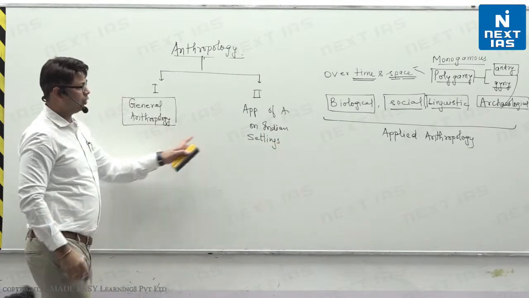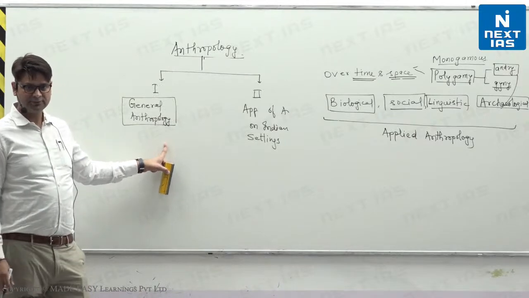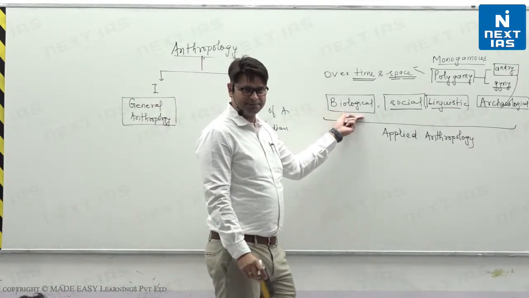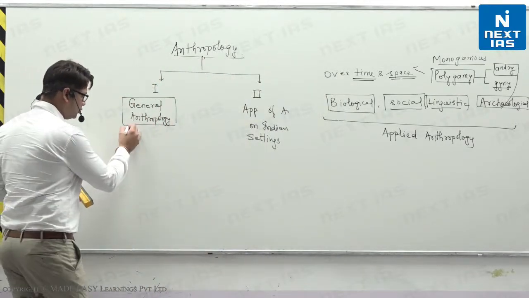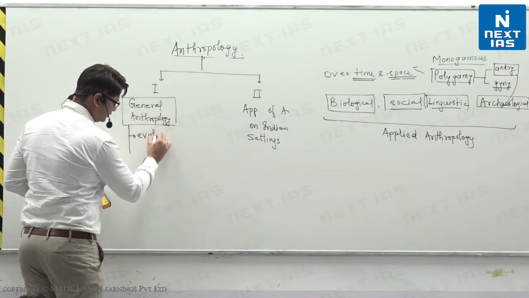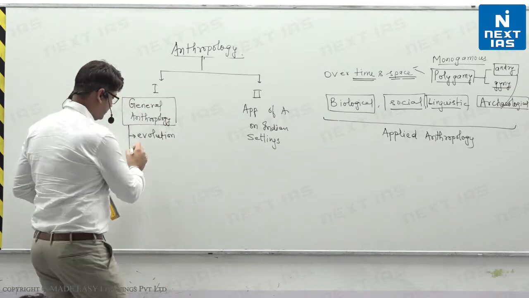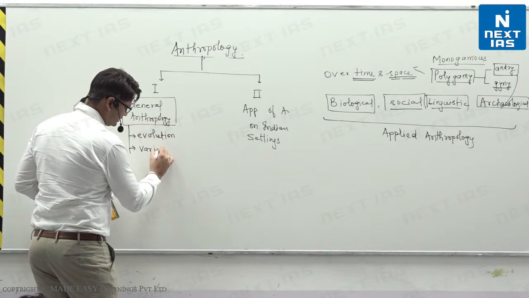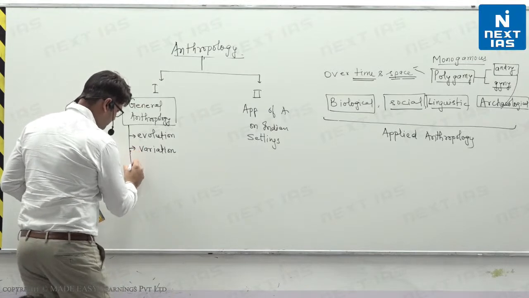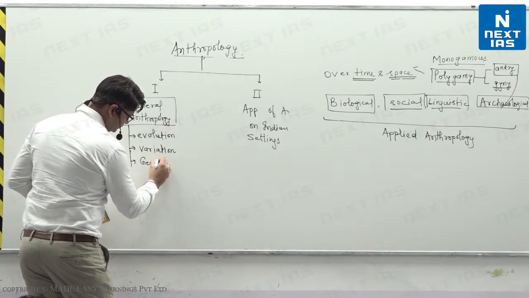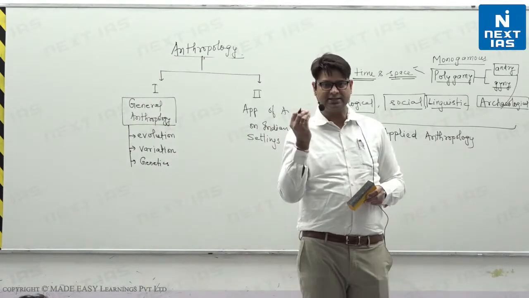General anthropology means all these 5 sub-branches we are going to study here, right? We will study the biological aspect. In the biological aspect, what are we going to study? We are going to study evolution, biological evolution. We are going to study variations, that means races, etc. We are going to study genetics, that means Mendelian laws. That is the very basic of genetics.